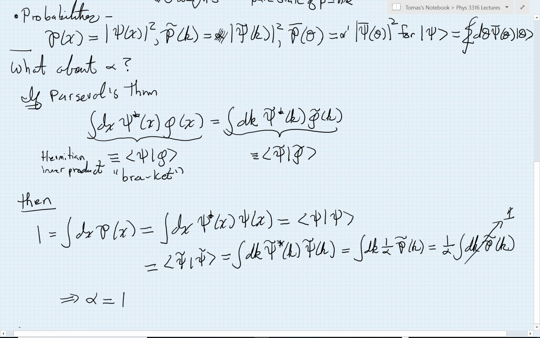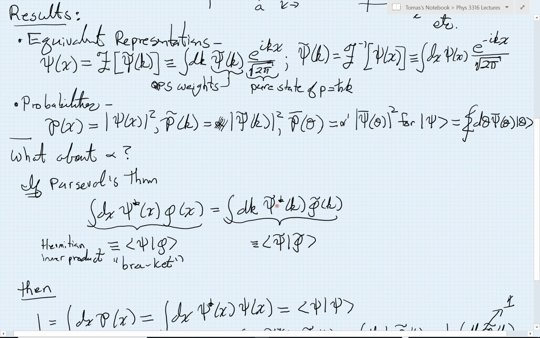Also, I will just comment that if we are careful, when we think about any other type of observable, to pick appropriate normalization factors, this fact that we're about to prove actually depends on my choice of how I split up these two pies.